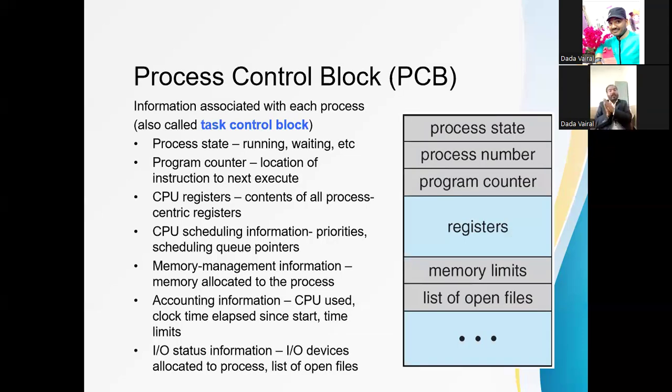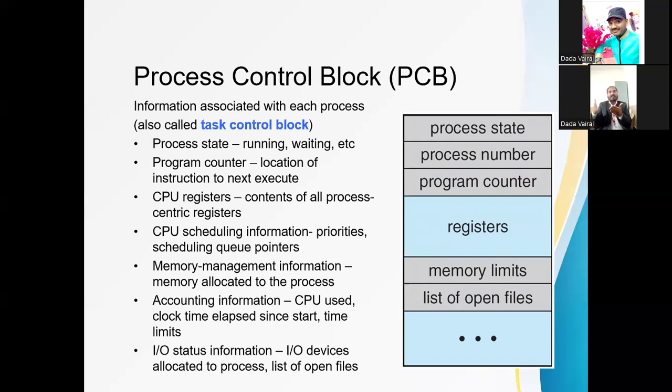For every process, a PCB is required. So what is a PCB? Process Control Block. It is just a block, or we can say a file. Every time a process is created, a PCB is created, and every piece of process information is stored in that PCB. So what type of information is stored in the PCB?